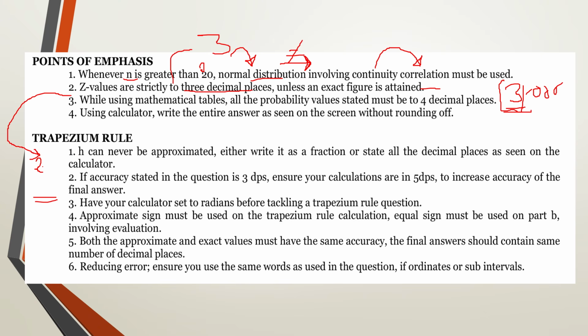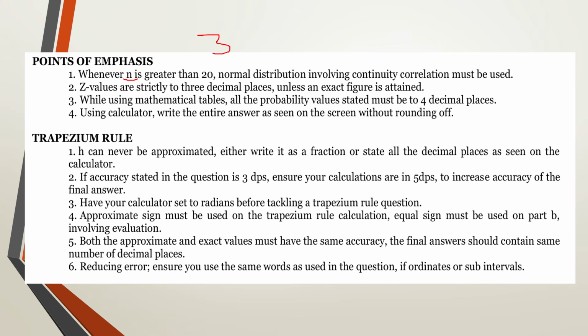So remember, in applied mathematics, they are not marking your content, but they are marking your mistakes. So you need to have minimum excuses attached to your work. Don't expose your work to gambling, or to probabilities or bargains which are done by the examiners. So while you're using the mathematical tables, all the probability values stated must be to 4 decimal places.